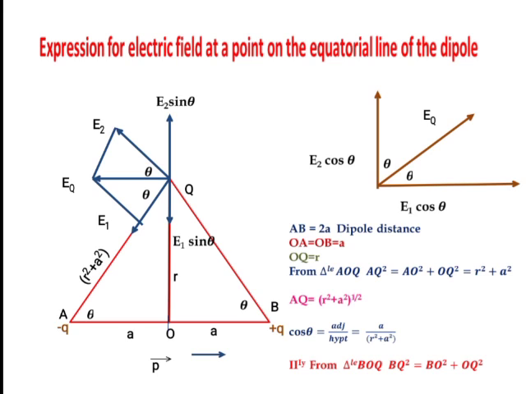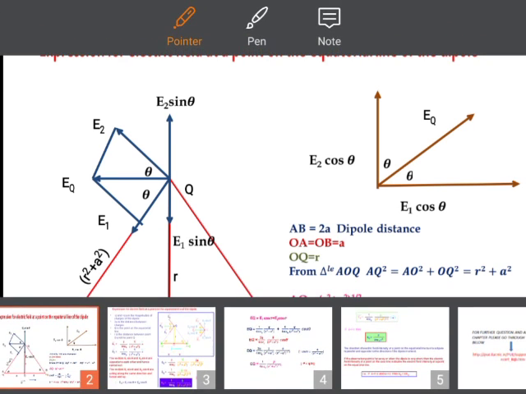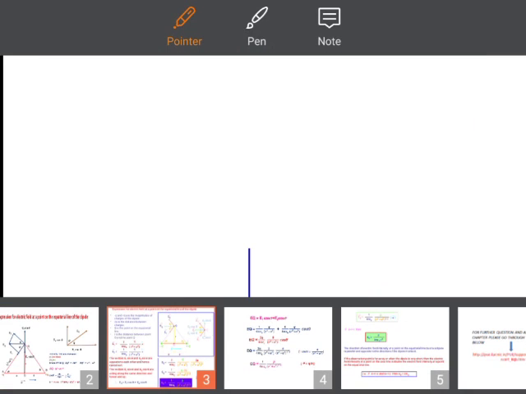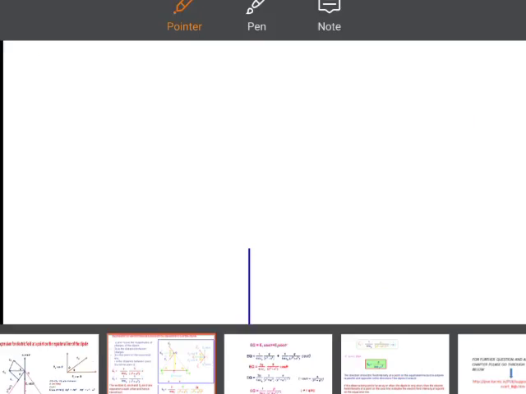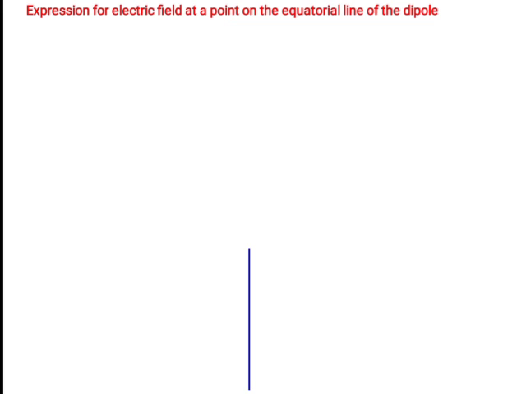So this is about the diagram understanding. What is the exact meaning of equatorial line? Next one, this is the main derivation which is very important for 5 marks. Expression for electric field at a point on the equatorial line of the dipole. So this is a very important derivation for 5 marks.